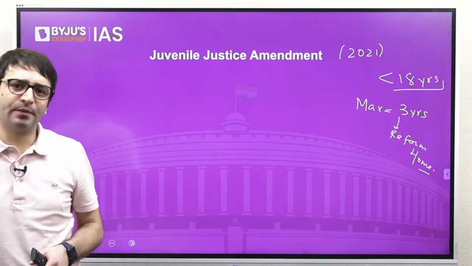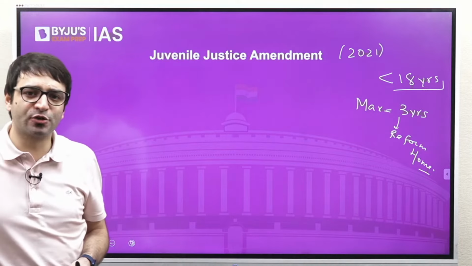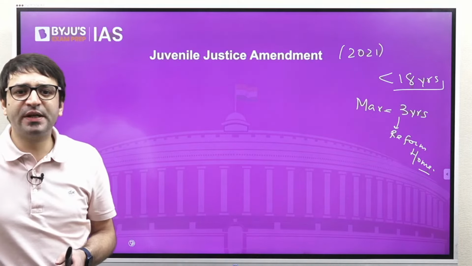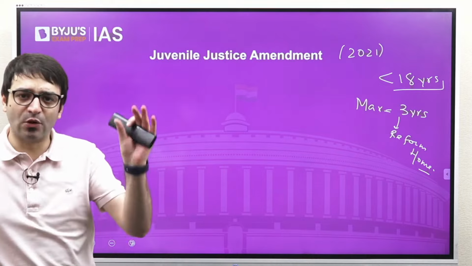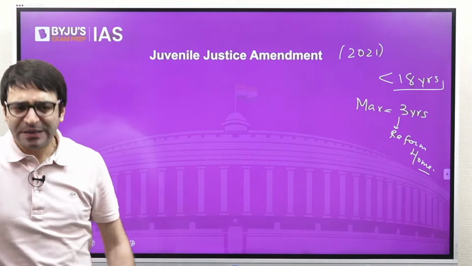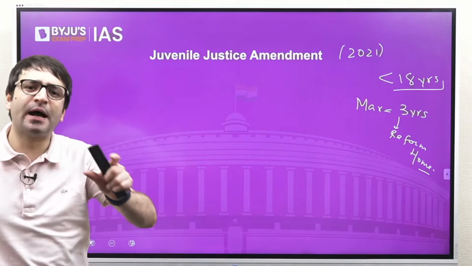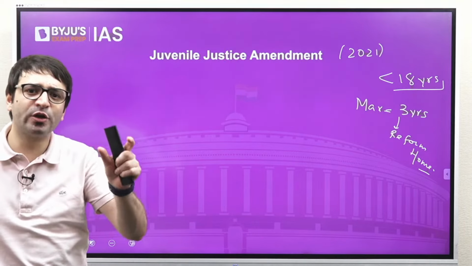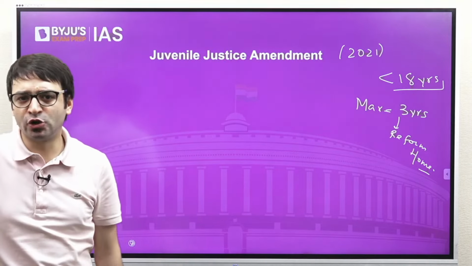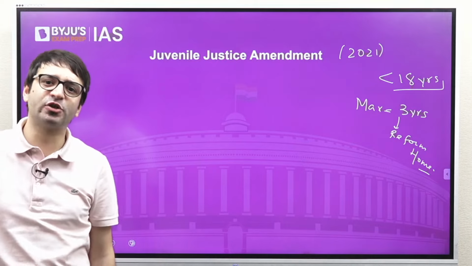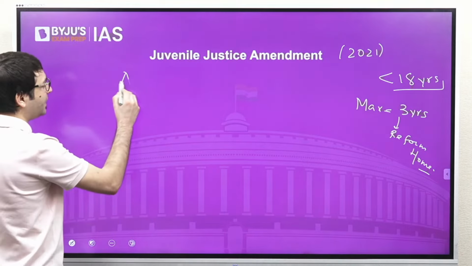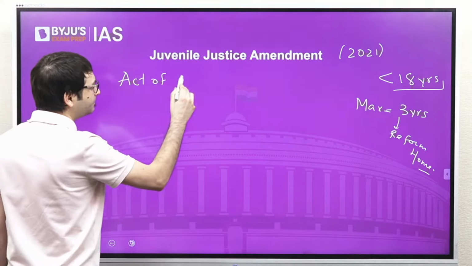And this rapist, who was a few months short of 18 years of age, after spending 3 years in a reform home, walked out free. But then in this backdrop, there was a lot of hue and cry, and people were demanding a change in the law. And this is where the Juvenile Justice, Care and Protection of Children Act 2015 was passed.